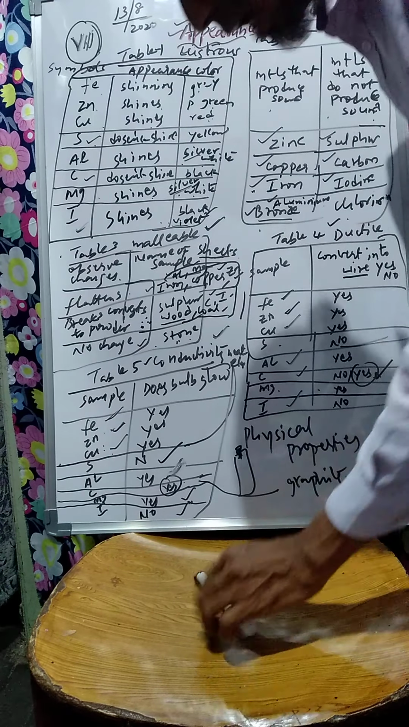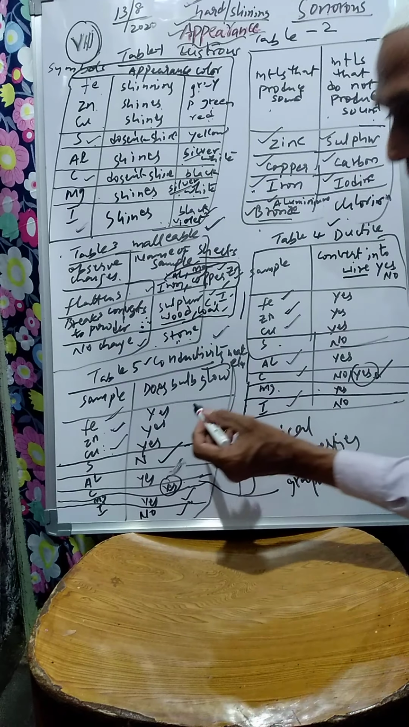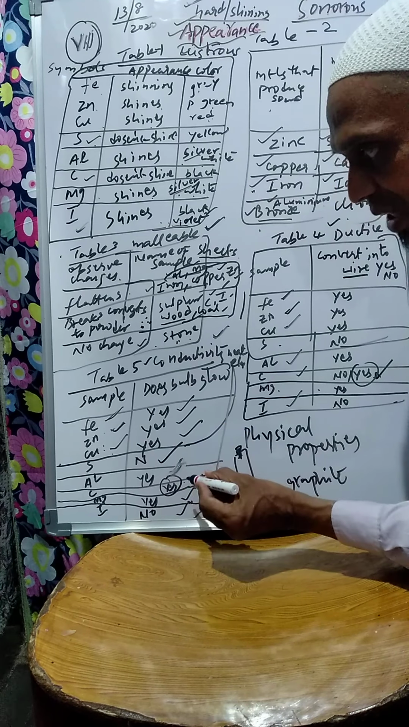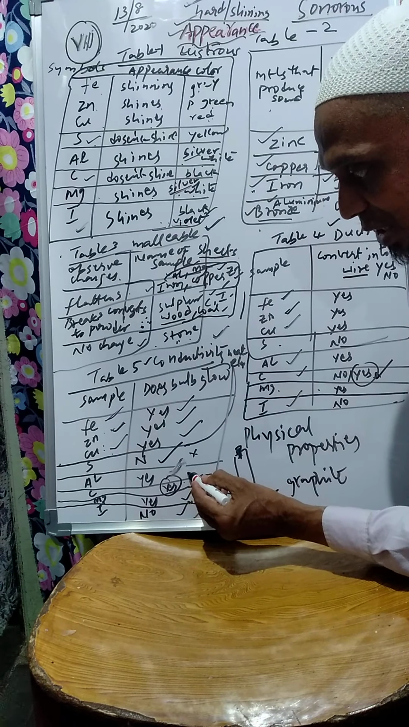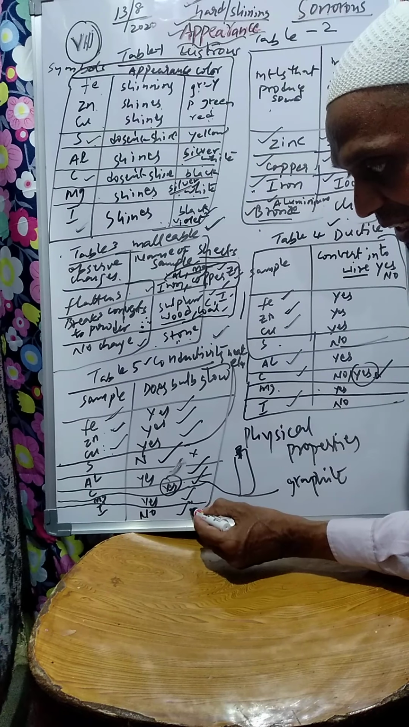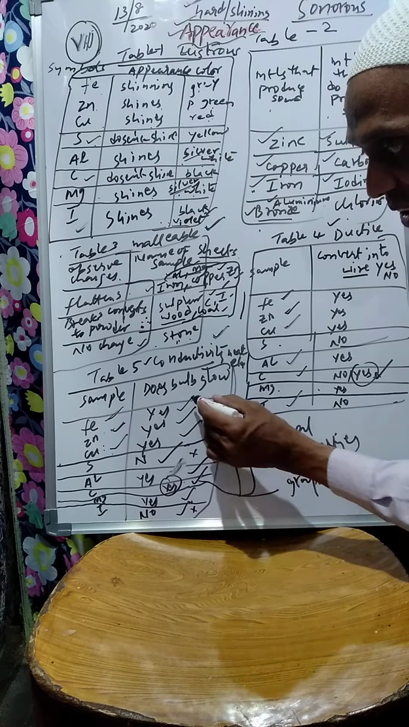Till this we complete. And also see, in this, conductivities of heat. Iron is a good conductor of heat. Zinc is a good conductor of heat. Copper is a good conductor of heat. Sulfur does not. Aluminium is a good conductor of heat. Magnesium is a good conductor of heat. So iodine is not a good conductor of heat. So these are all good conductors.